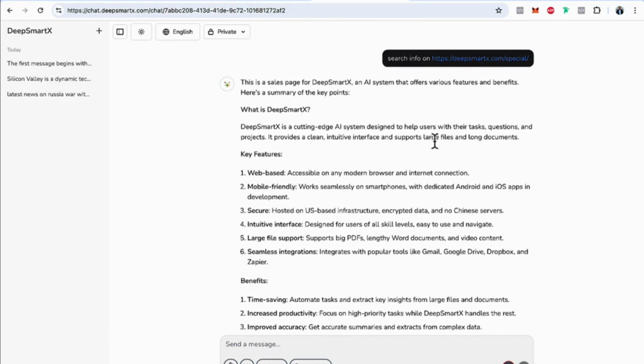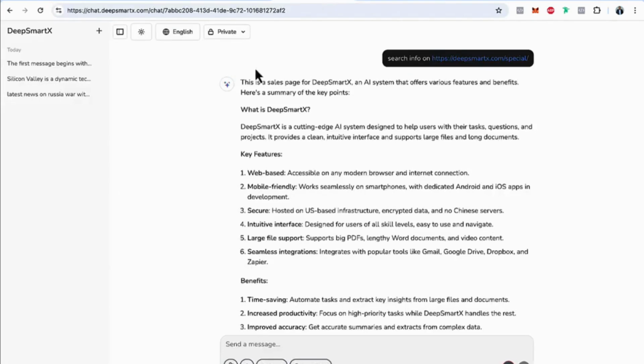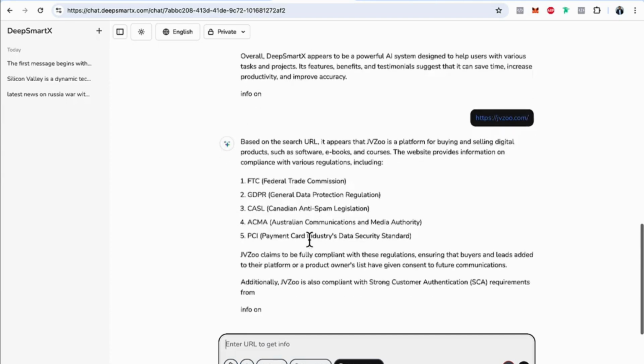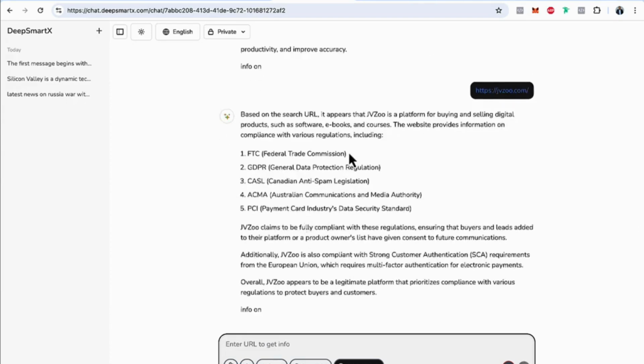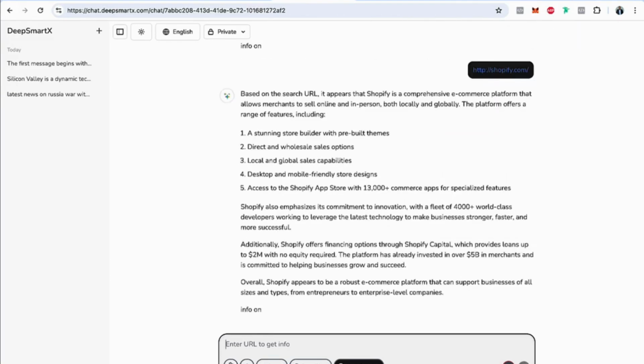Now let me open some other site. Let me just open jvideo.com. Let me click on summarize URL and enter. Now you can see it's a platform for buying and selling digital products. Now let me take Shopify.com. You see, it is giving you exact information in a precise manner of any URL you want.